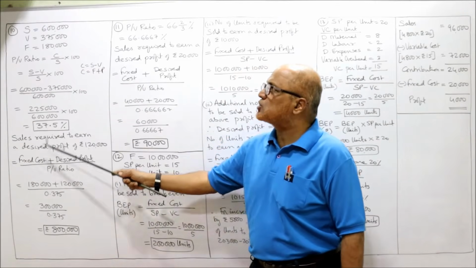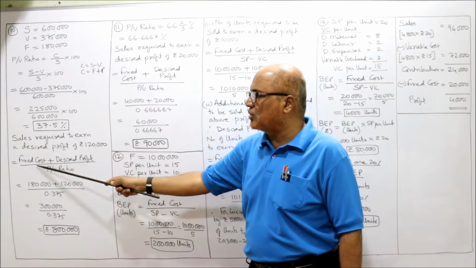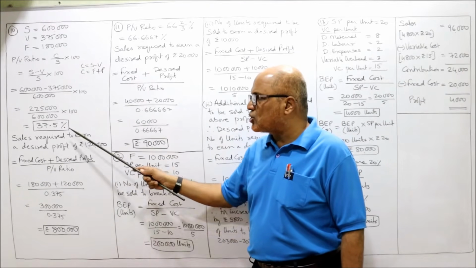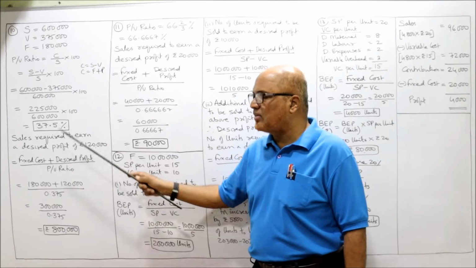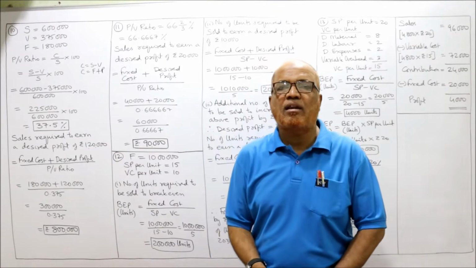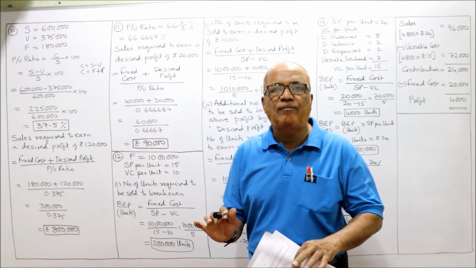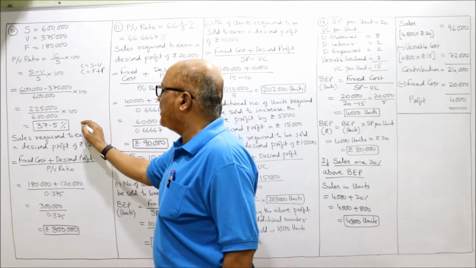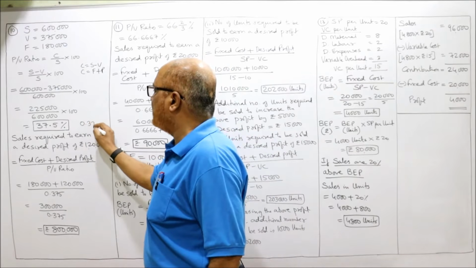Fixed cost is given in the problem, 1,80,000. Desired profit 1,20,000. And PV ratio, just now we have calculated, 37.5%. We can write in percentage or we can write in fraction. There is no difference. We can write 37.5% or we can write 0.375.